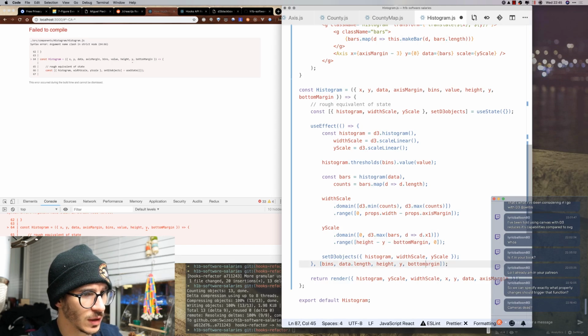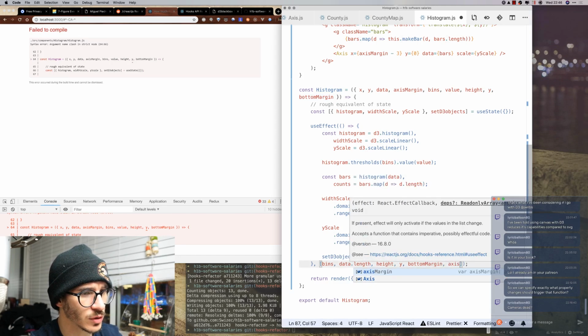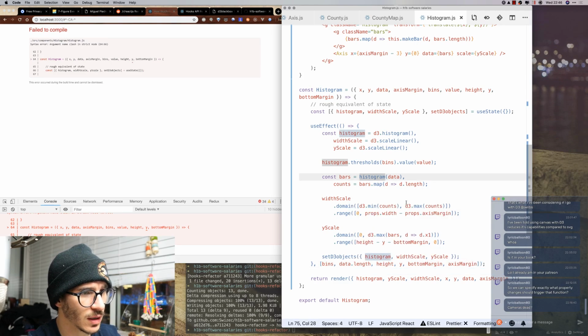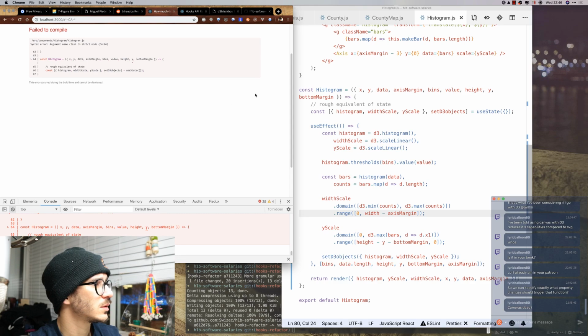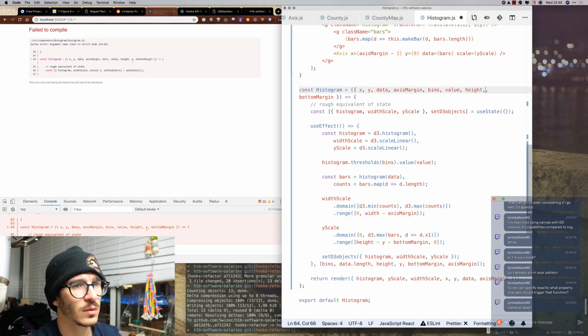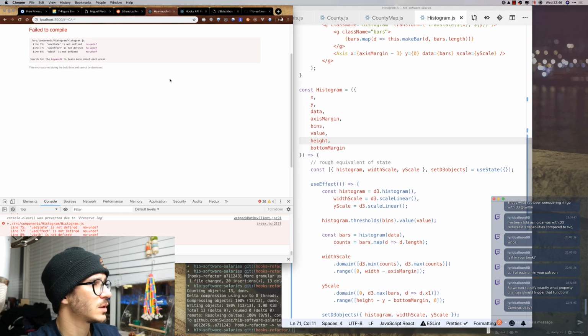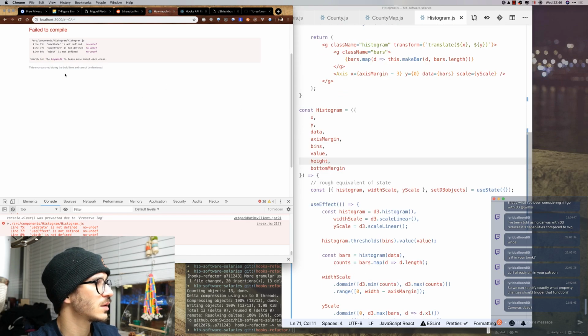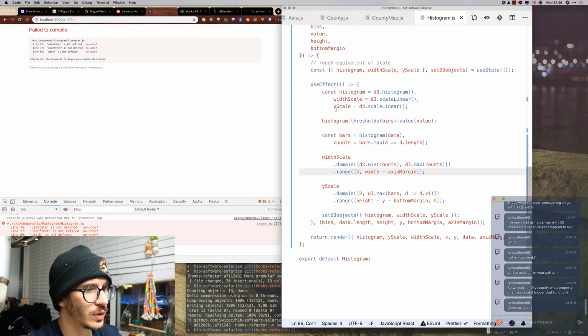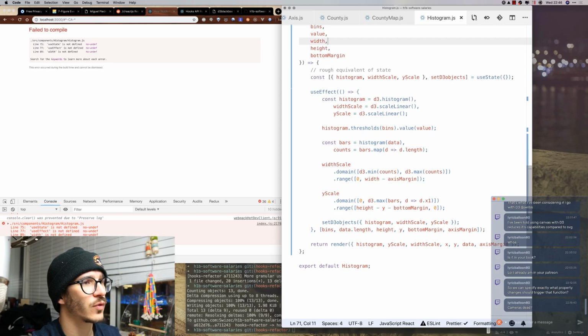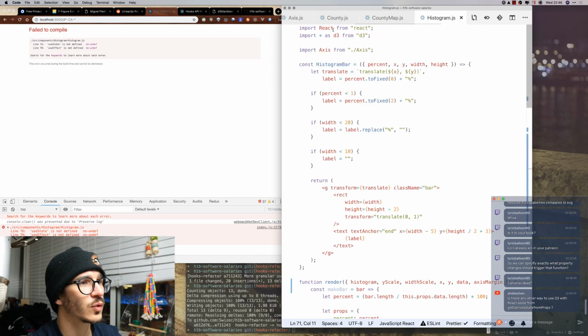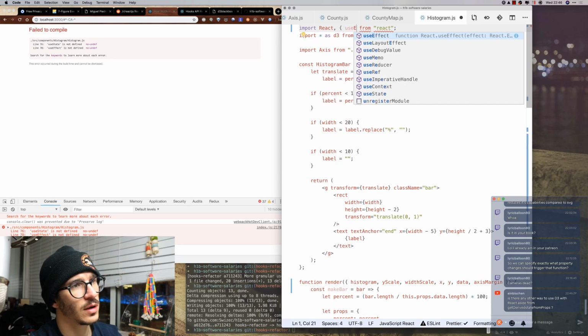And also if we change the axis margin, we also want that to be reflected in our render thing. So that should work in theory, right? We defined y twice. Let's see if it works. Use effect and use state, and on line 89 width is not defined. So we have to take width and height from here, and we have to import stuff, use effect, and use